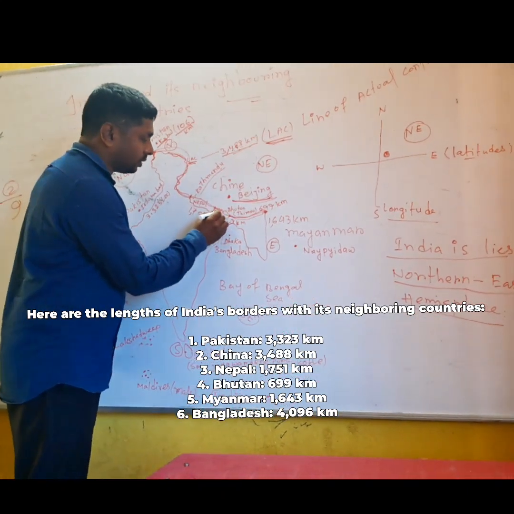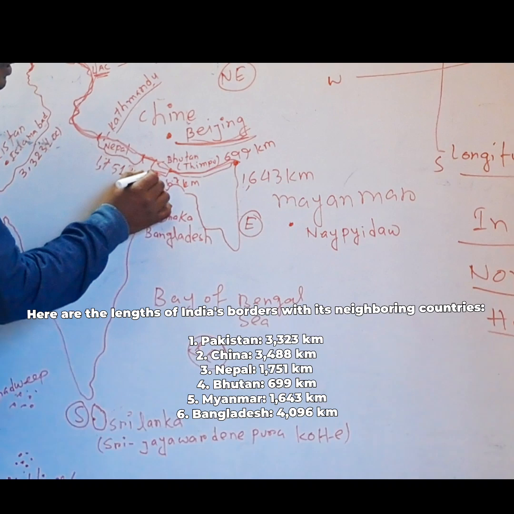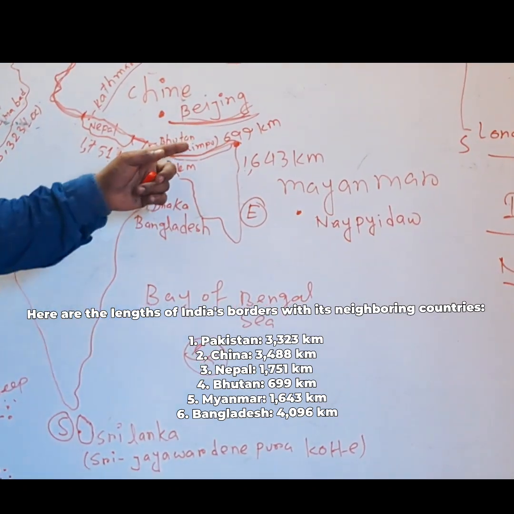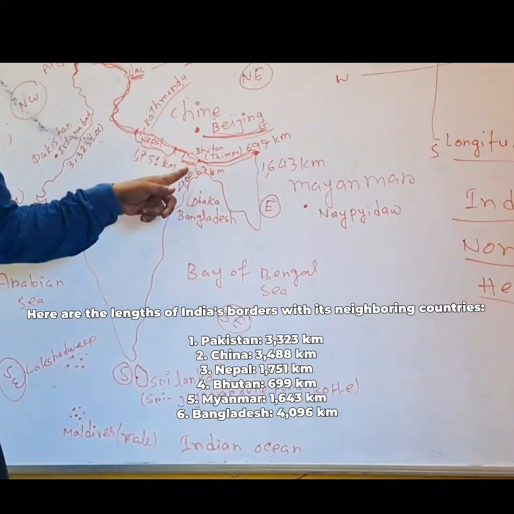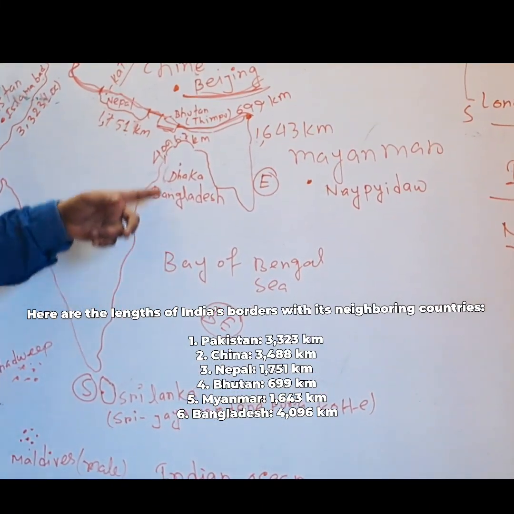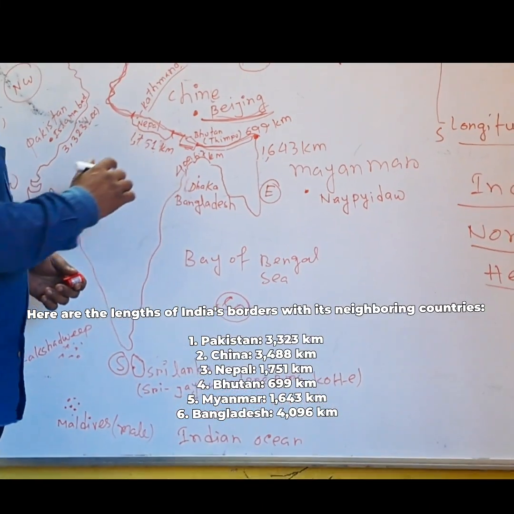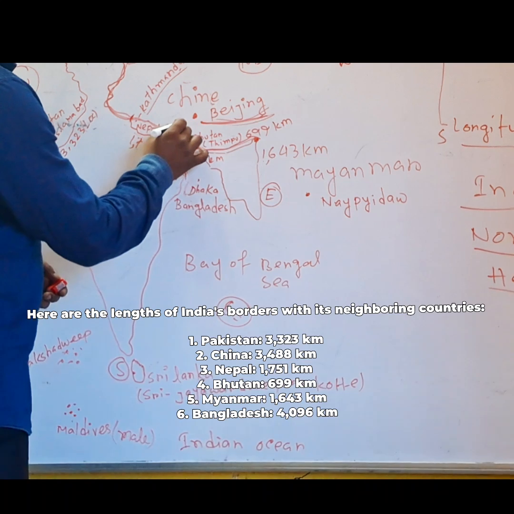This point you can see here. This country name is Bhutan, and its capital name is Thimphu. Okay, this country also shares a border with India, and the total length of this border is how much?